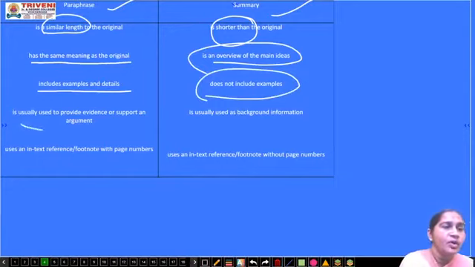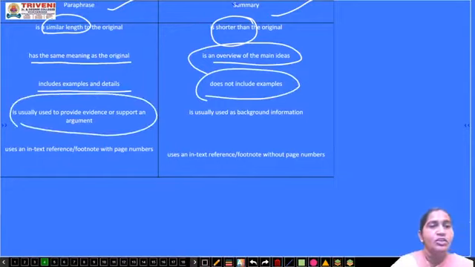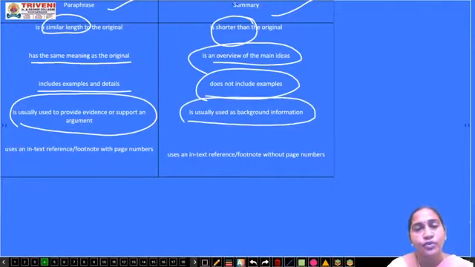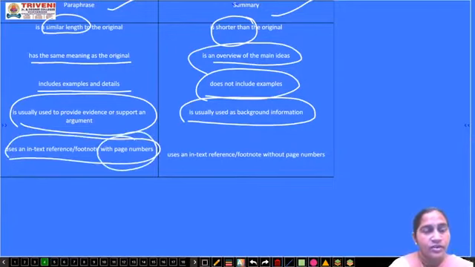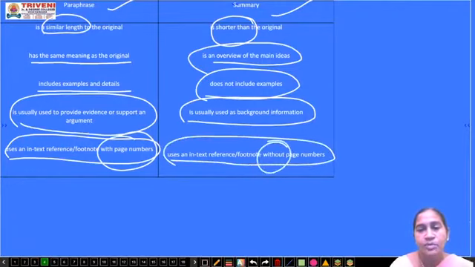Next point is it is used to provide evidence or support an argument. Next one, it is usually used as background information. We won't give everything in detail in a summary. Next one, uses an in-text reference or a footnote with page numbers. We give a reference with page numbers here, but without page numbers in a summary. So these are the points you should keep in mind while writing a paraphrase and a summary.